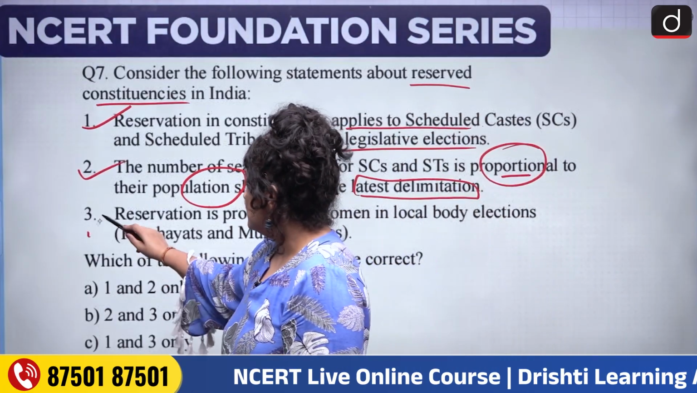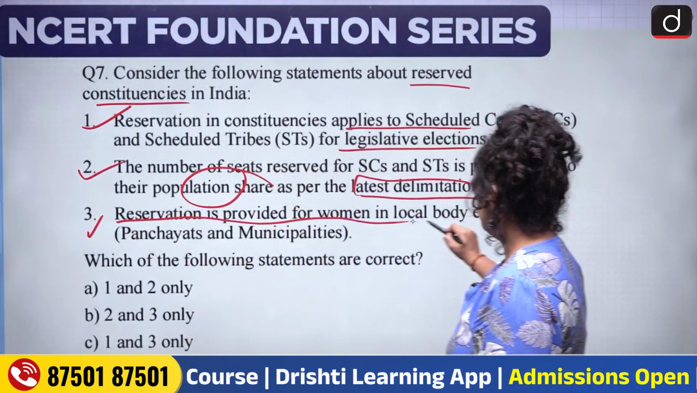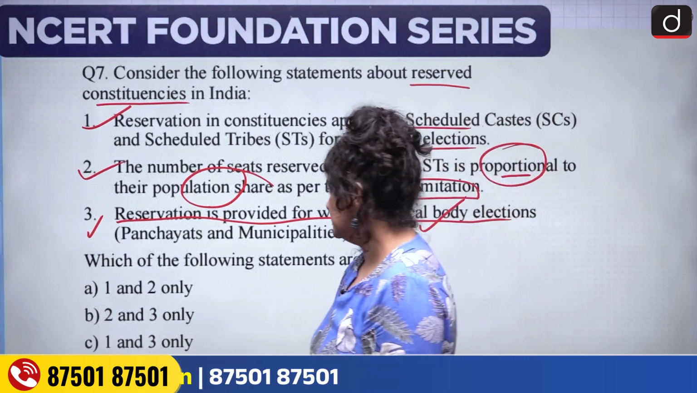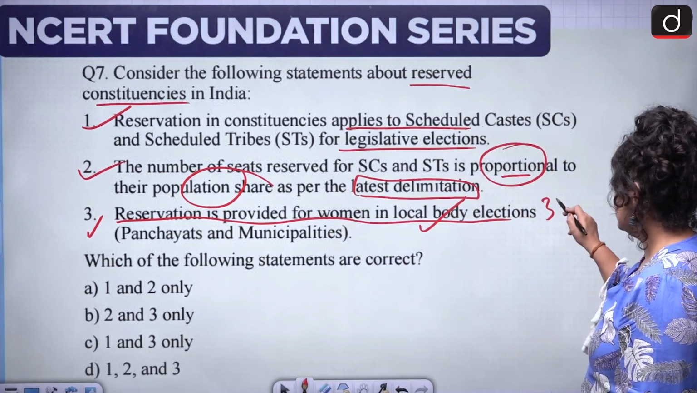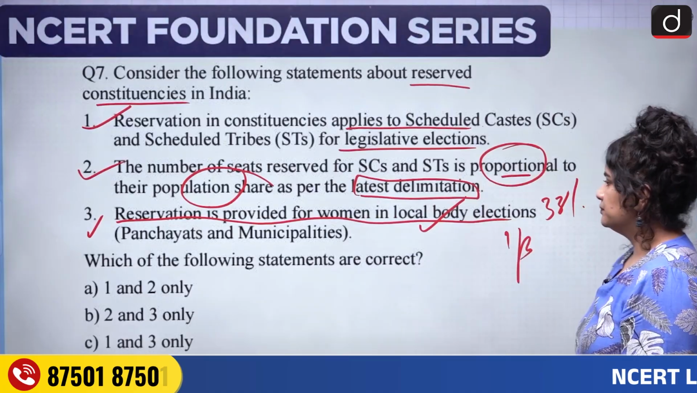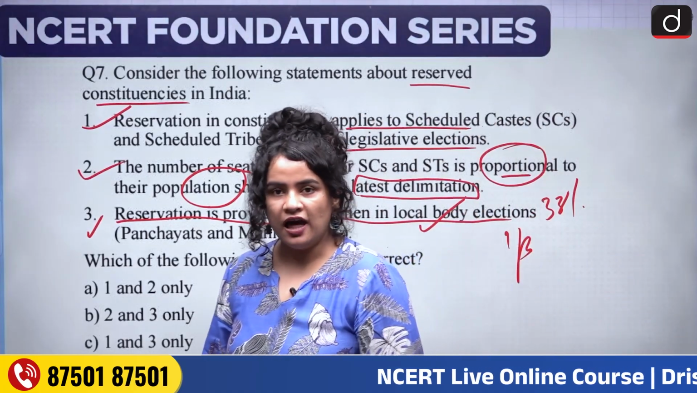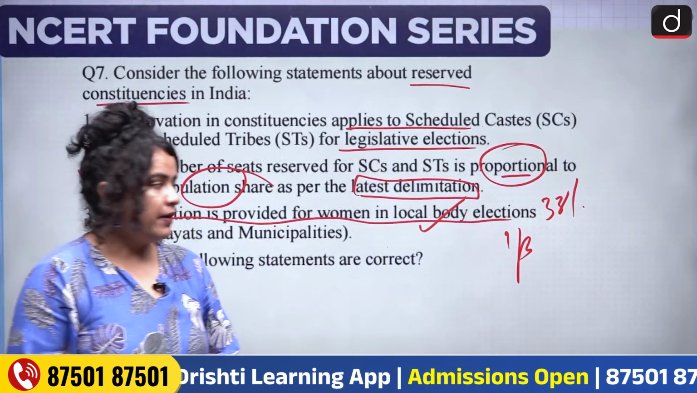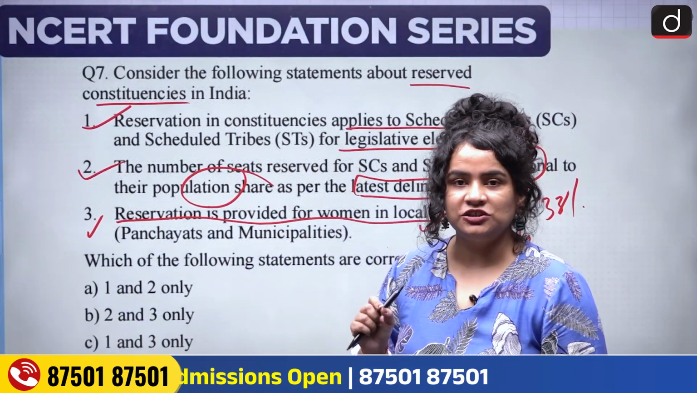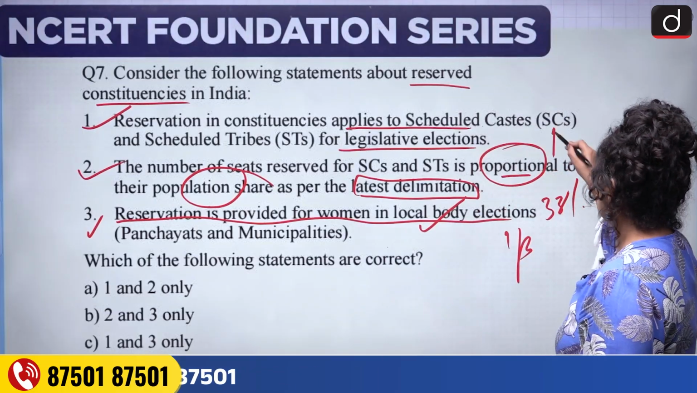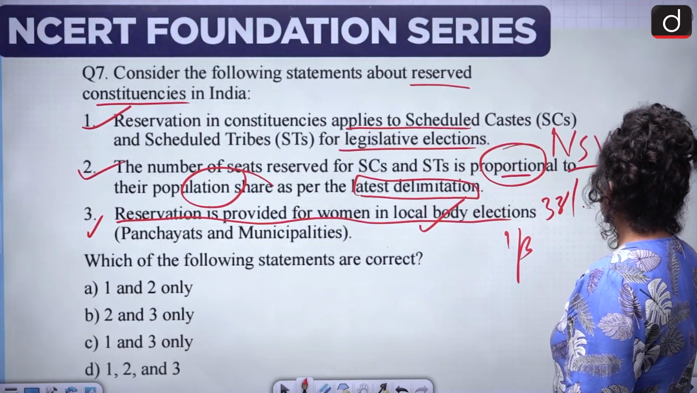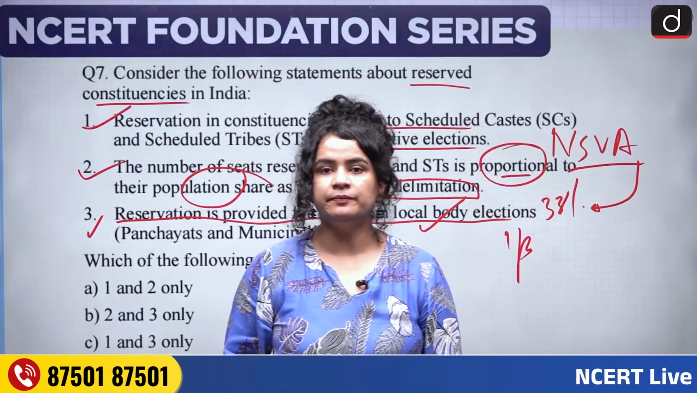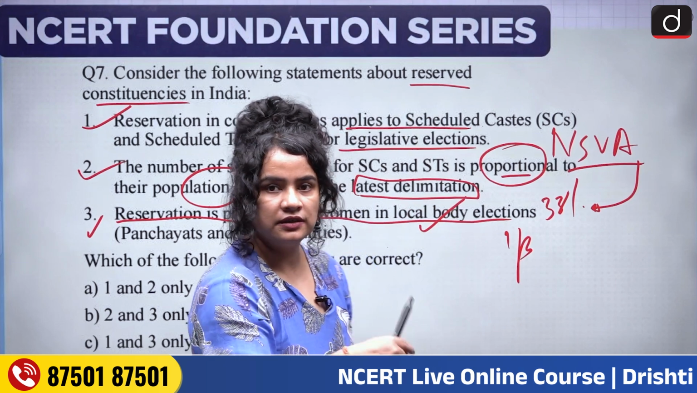Third, reservation is provided for women in local body elections. Yes, this is absolutely correct. There is reservation for women, at least one-third, in local bodies. But now there's also reservation for women by the Nari Shakti Vandan Adhiniyam, which provides for a 33% reservation to women in the parliament, but this will be effective after the census.